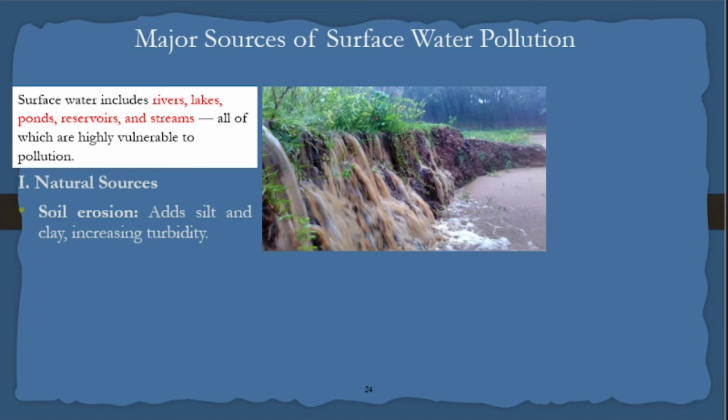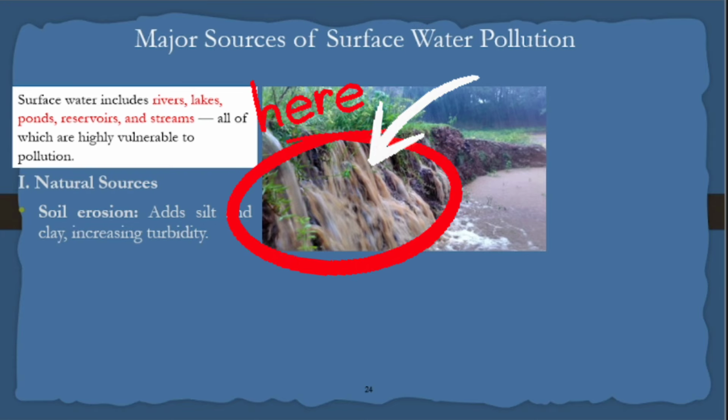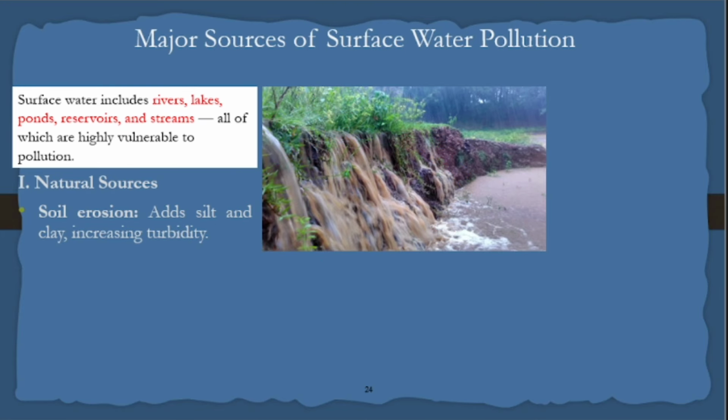Natural sources: due to soil erosion, water gets polluted. See, this is a natural flow of water. This is turbid. The water is polluted with organic matter and microorganisms. It is called turbidity. That means the water will be brownish in color, or it might be blackish in color. That means some contaminants are there. Those contaminants are called turbidity.